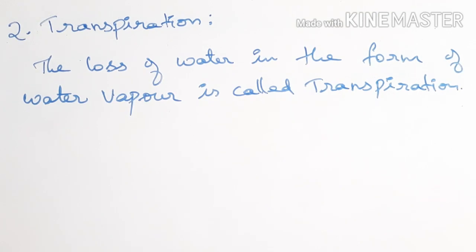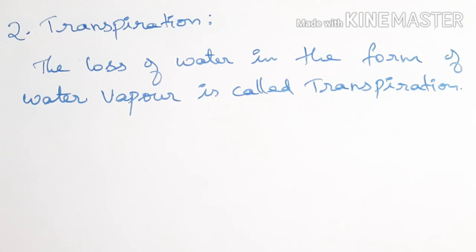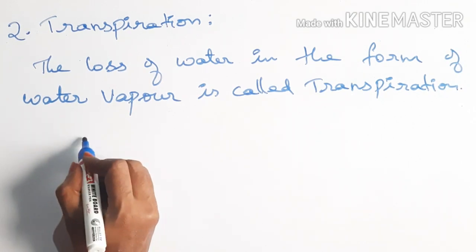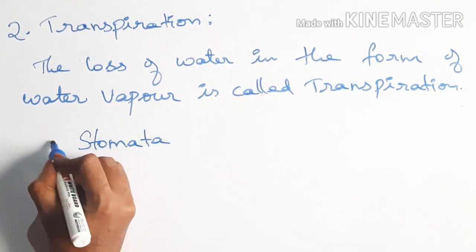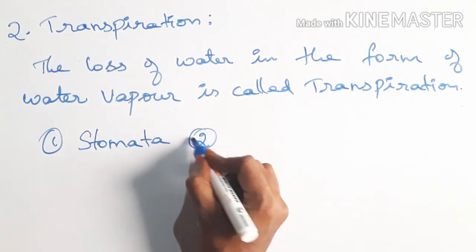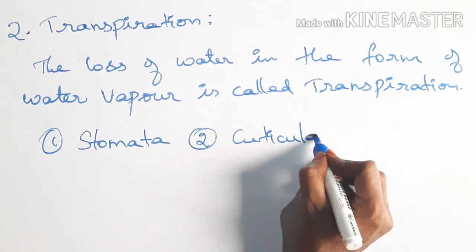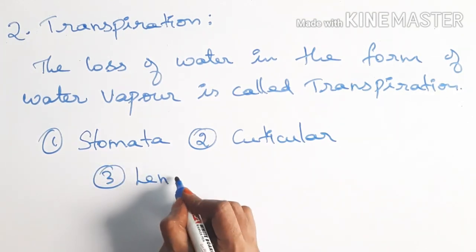So this transpiration occurs in 3 different regions of the plant. The first region is stomata, the next region is cuticular, and finally the third region is lenticular.